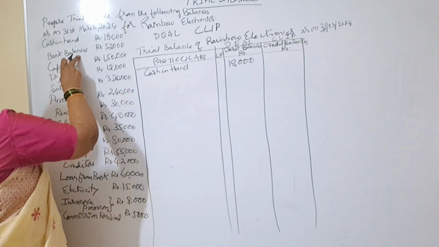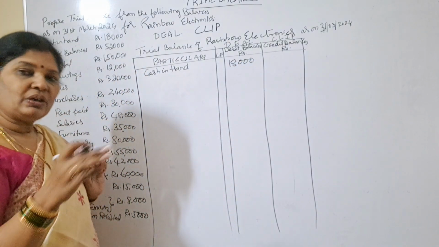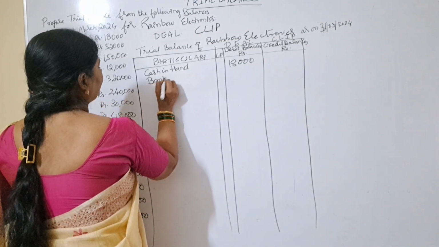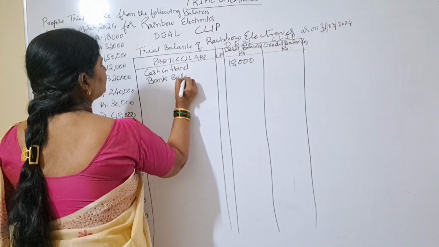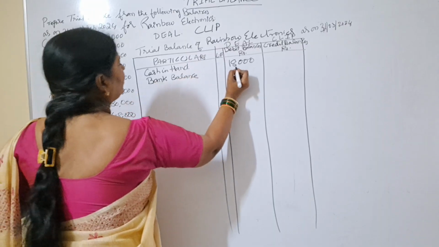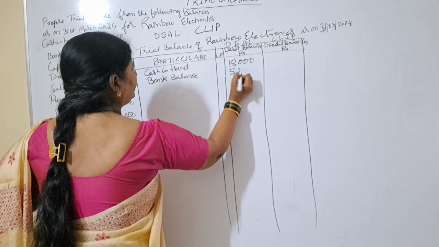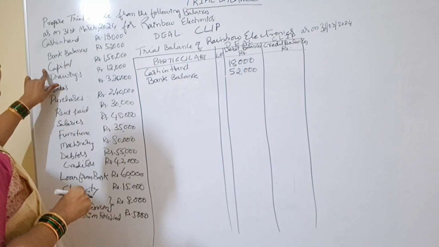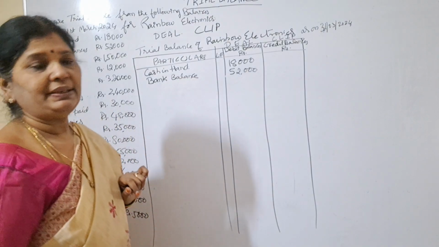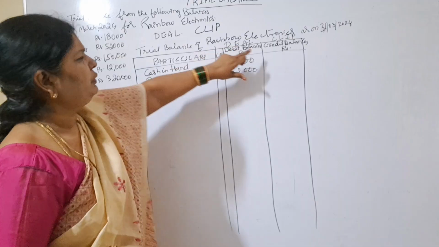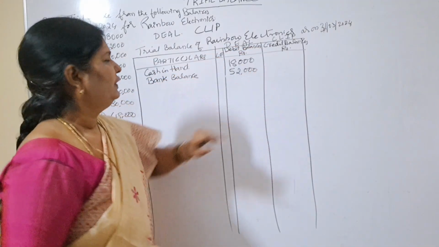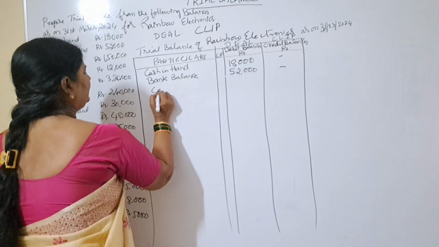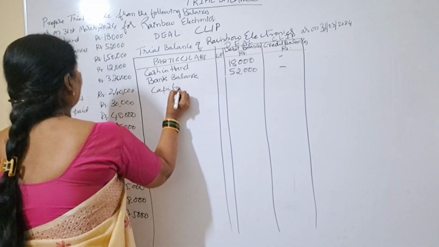Right? Next, bank balance. Bank balance is also our asset. So here we are writing in the debit. How much is our bank balance? 52,000. Next, capital. Capital is our liability. So L, which side do we have to write? L on the credit side. So here we'll put a dash, and here we'll write capital.